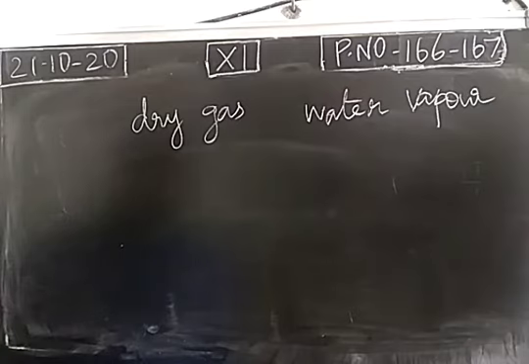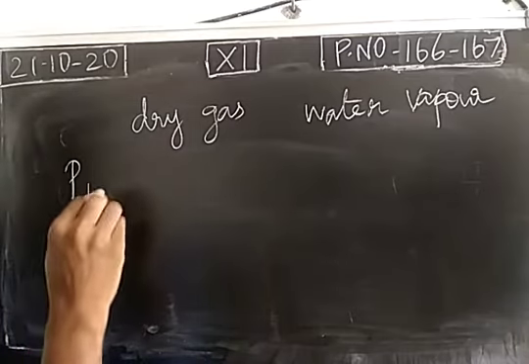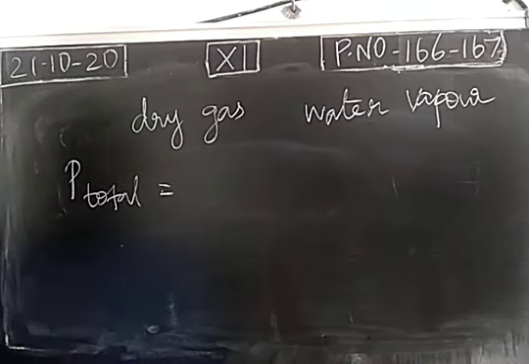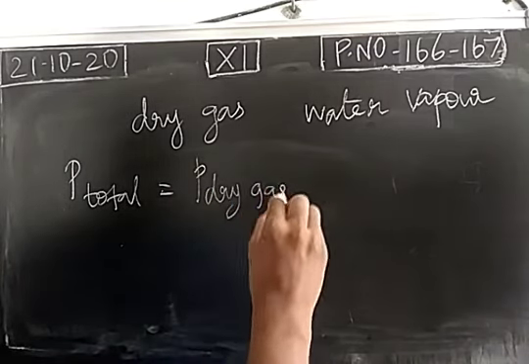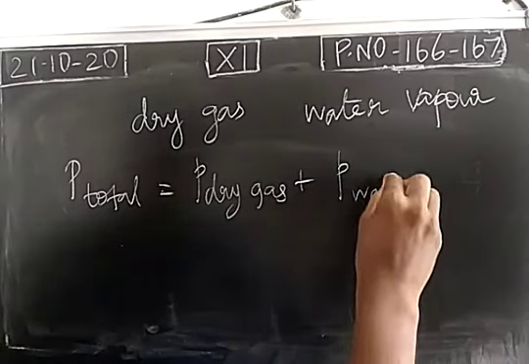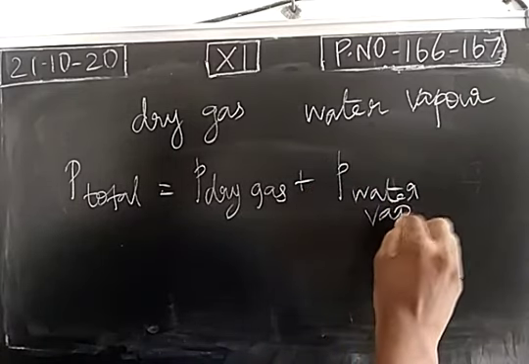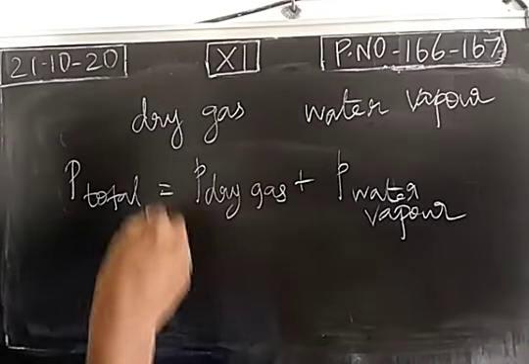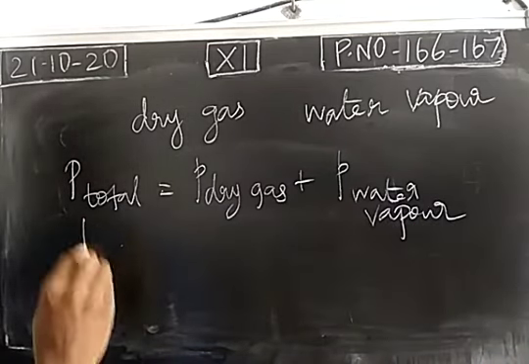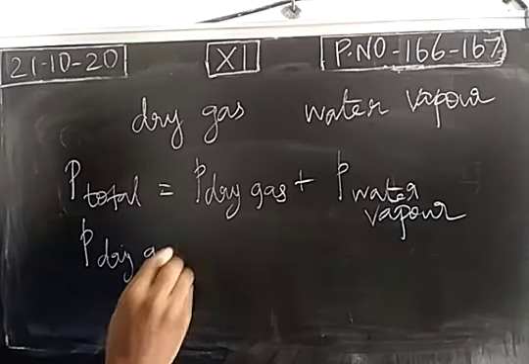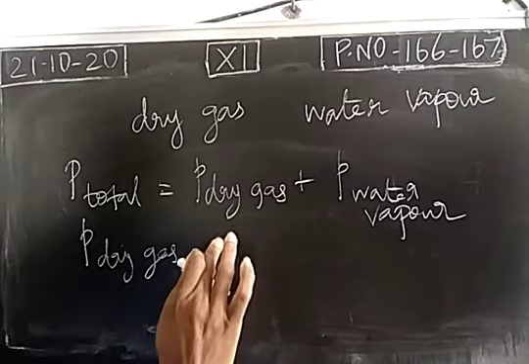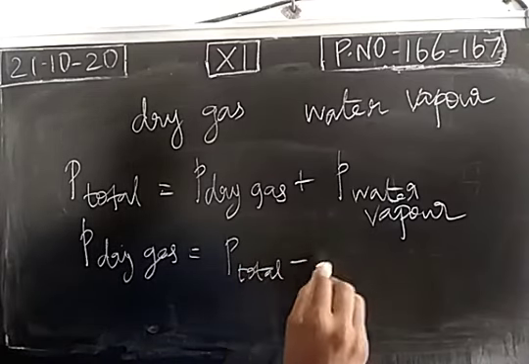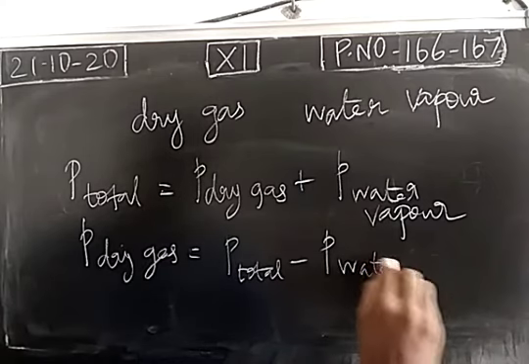Now apply Dalton's law. Total pressure is the sum of partial pressure of the components in the mixture. Partial pressure of dry gas plus partial pressure of water vapor. So we can calculate pressure of dry gas. So pressure of dry gas is equal to, this will move into the left hand side, total pressure minus pressure of water vapor.